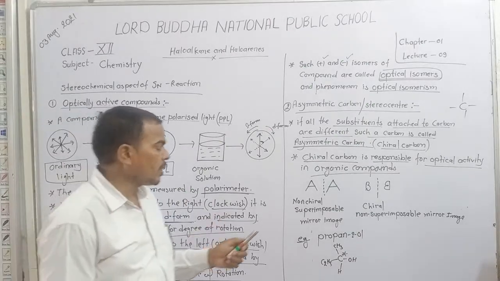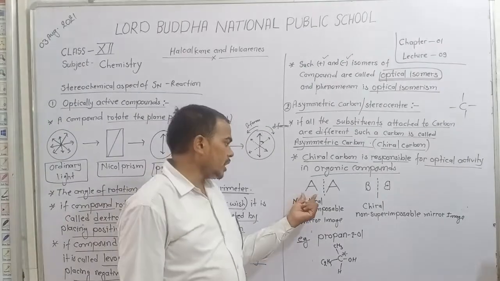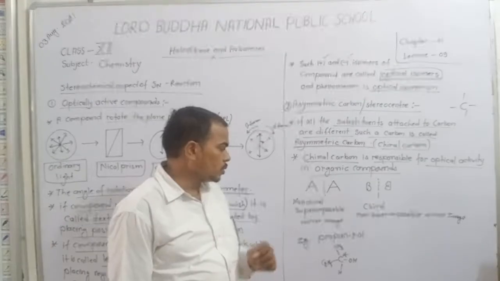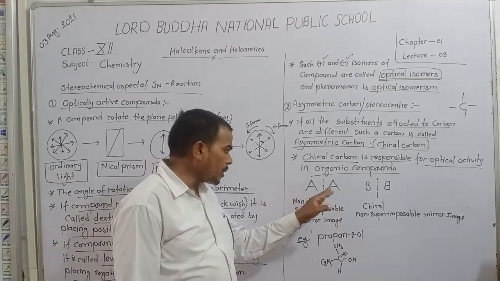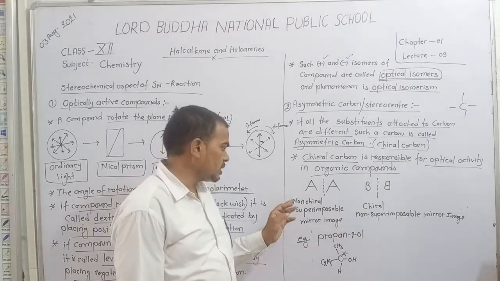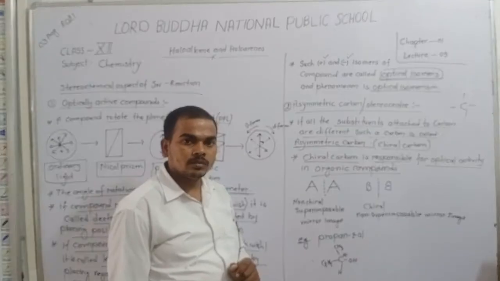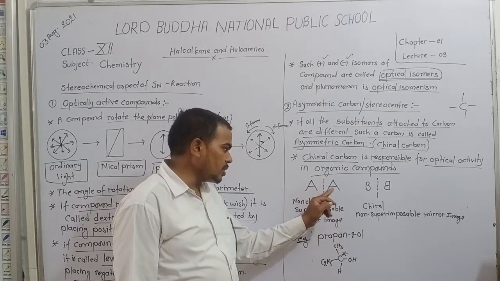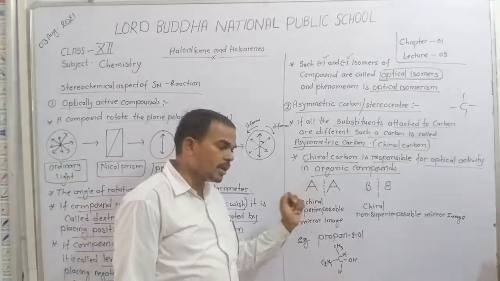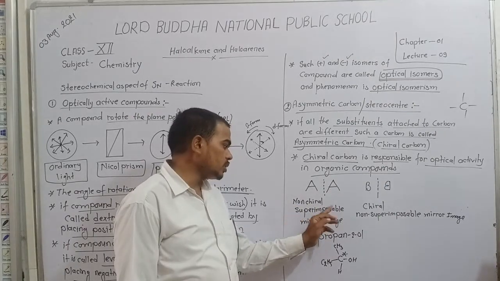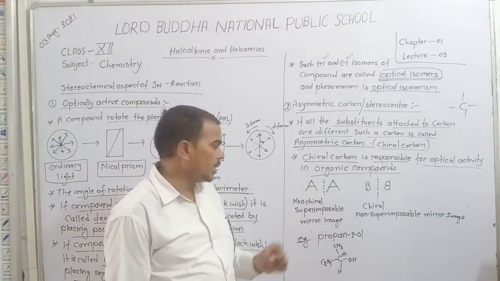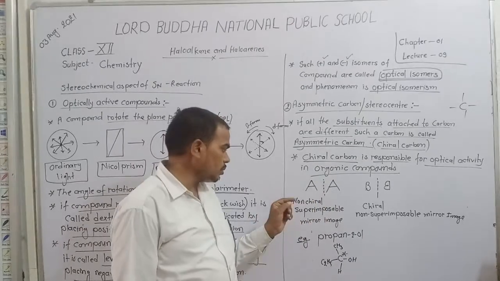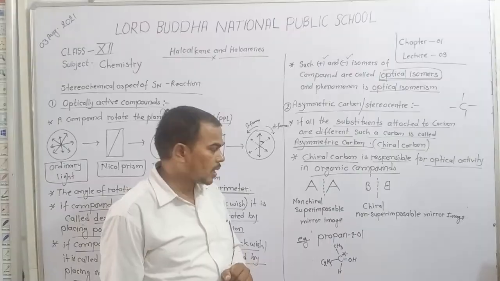For example, for image A, the mirror image of A is the same, so no optical activity is seen. We say it is not chiral, and this is a superimposable mirror image.